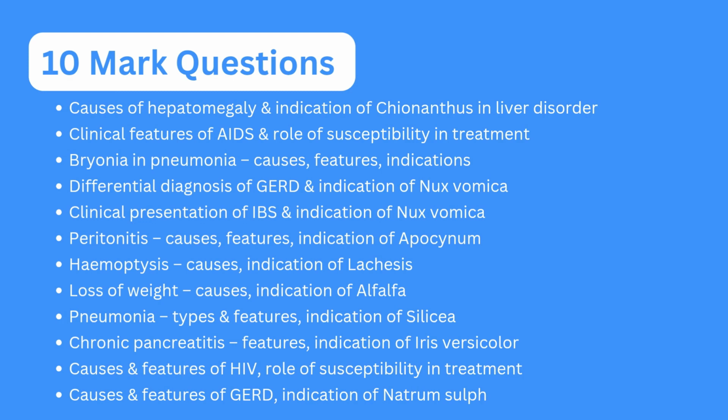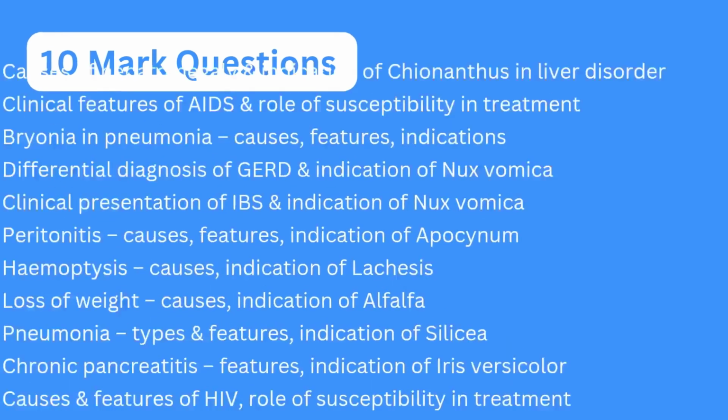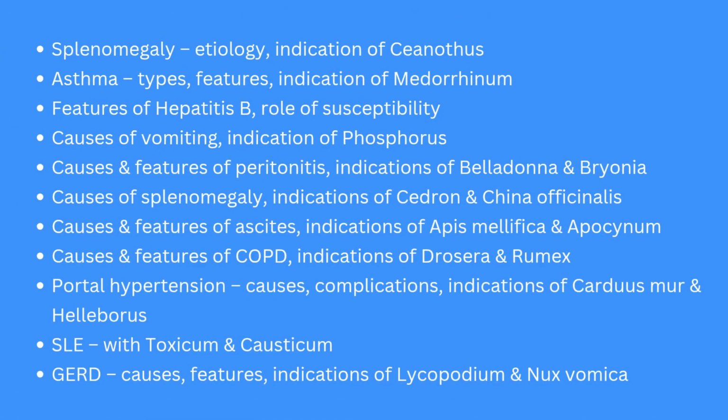of iris versicolor, causes and feature of HIV, role of susceptibility in treatment, causes and feature of GERD, indication of natrum muriaticum, splenomegaly, its etiology, indication of cyanthus, asthma, its type, feature and indication of medorrhinum, features of hepatitis B, role of susceptibility, causes of vomiting, indication of phosphorus, causes and feature of peritonitis, indication of belladonna and bryonia, causes of splenomegaly, indication of ceanothus and senna officinalis, causes and feature of ascites, indication of apis mellifica and apocynum, causes